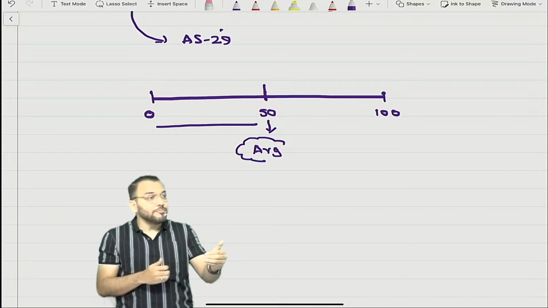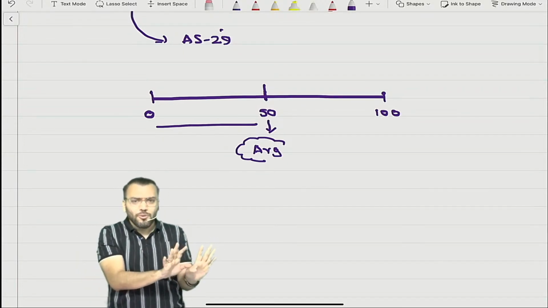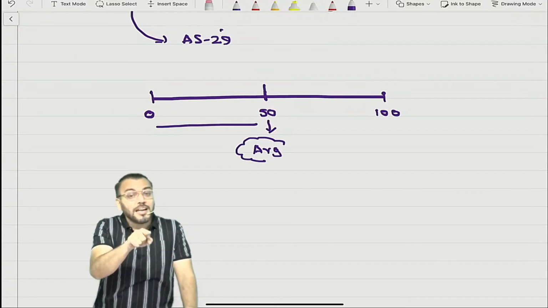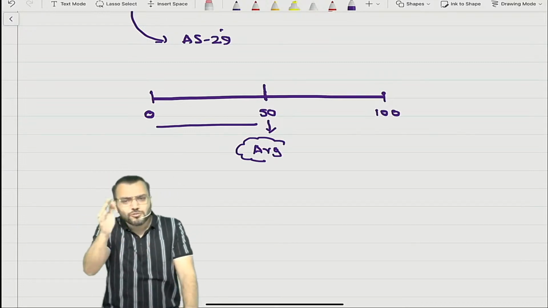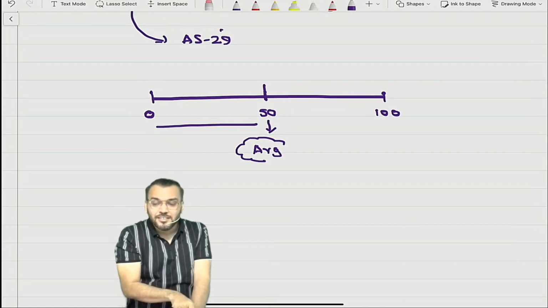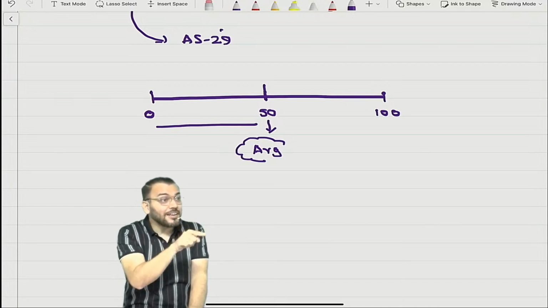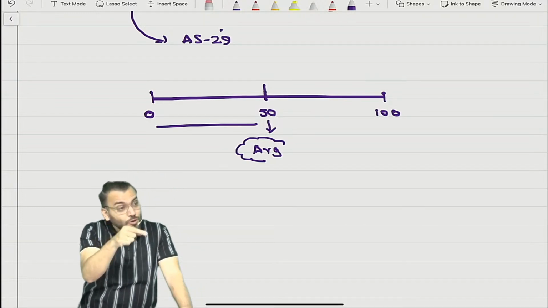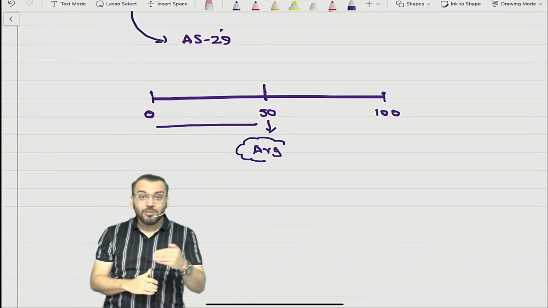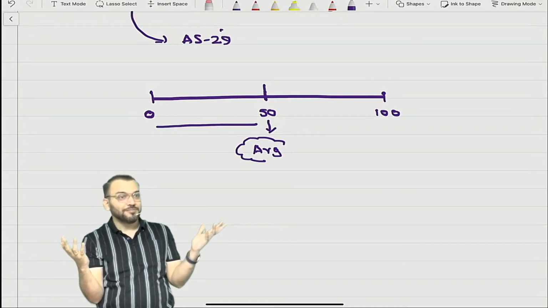90 or more than 90. Your teacher, your parents used to come to the class or to your home and say 90, 90, 90, and you started studying with a 90 percentage point of view. Whether you scored it or not is not the point, but you were targeting 90 or more than 90. That was tough, na? If you scored less than 90, they said, "Arey, average student." If you scored 90, then beautiful, wonderful, marvelous.